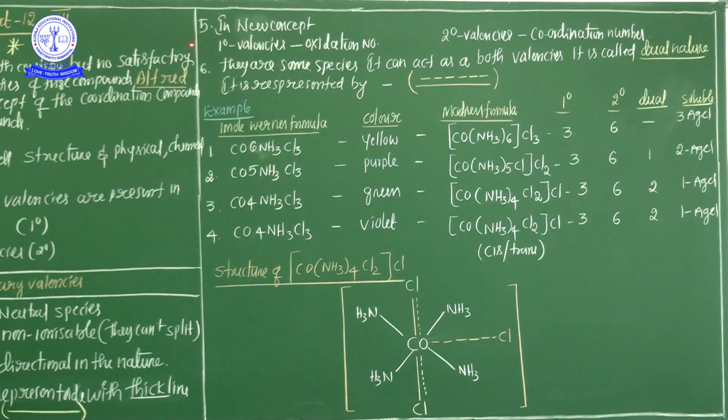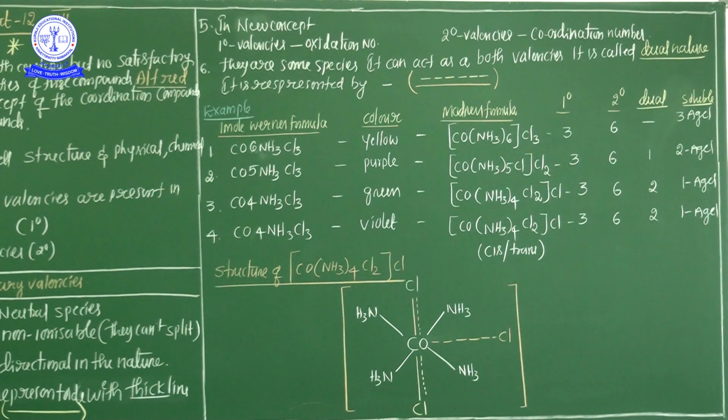And the sixth most important point: there are some species that can act as both valencies. It's called dual nature. For example, my dear students, some species act as both primary valency and secondary valency. Such species are represented by both lines, a dotted line along with a thick line. So this kind of dotted line is present in a coordination compound. It represents both primary valency and secondary valency.